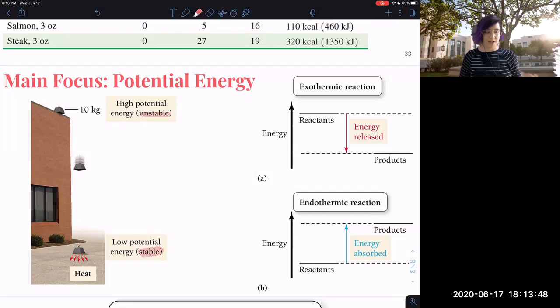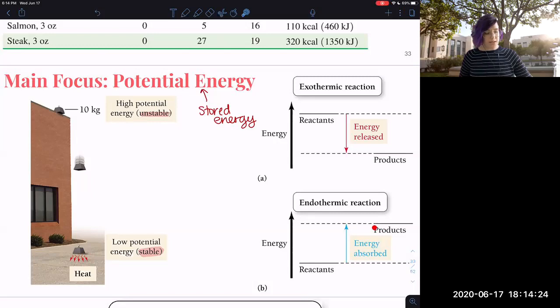So if I have some reactants that have a lot of potential energy, they have a lot of stored energy. Okay, so potential energy is stored energy. If you have a lot of stored energy, you're going to want to spend it. You're going to want to fall until you're stable. It's like if I just hand you a bunch of cash, you're probably going to want to use it, right? So the chemicals are kind of like that. They have the stored energy, they want to use it, so they're going to go towards a more stable, low energy state. So if you start with high energy reactants, they're going to release energy to get to products.